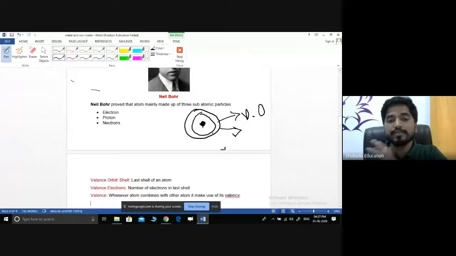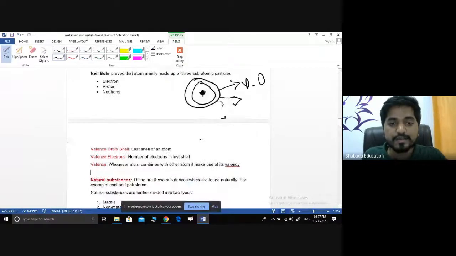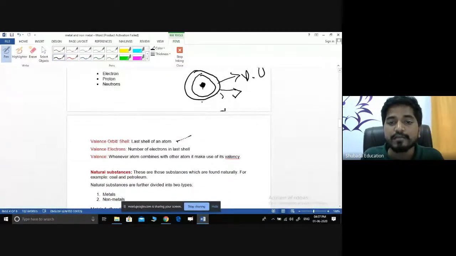Whenever we want to join different kinds of components, it mainly depends upon the number of electrons present in the valence orbit, right? The valence orbit is nothing but the last shell of the atom, and valence electrons are the number of electrons present in the last orbit.